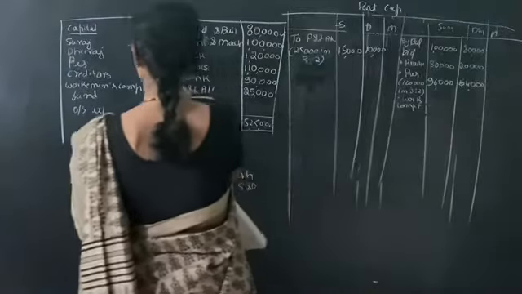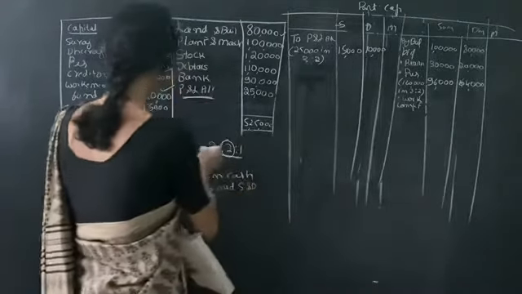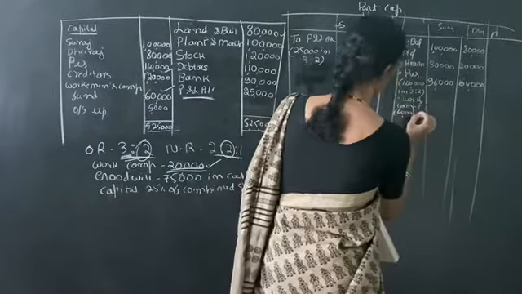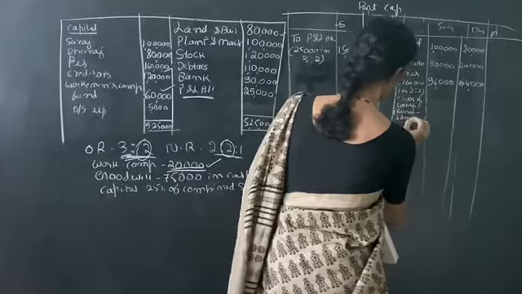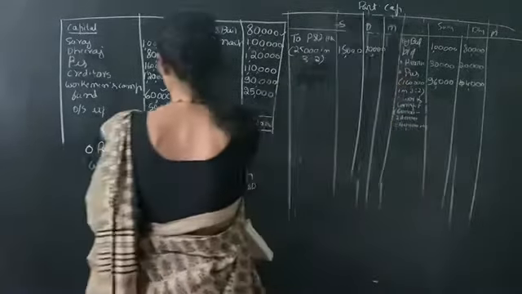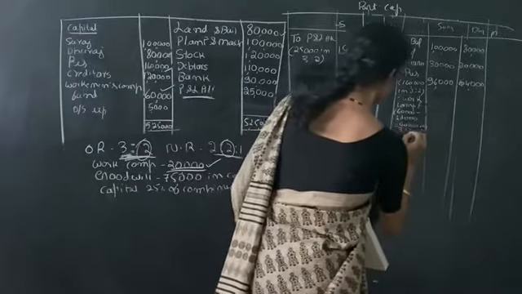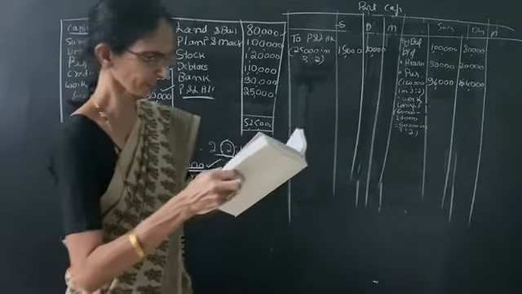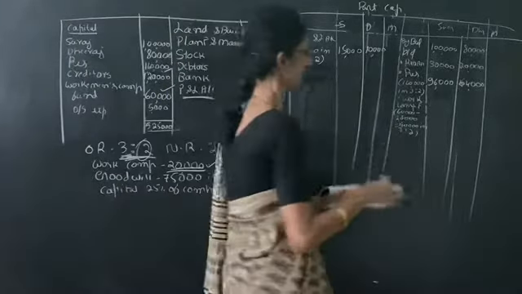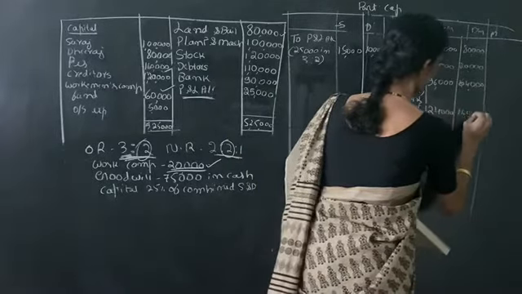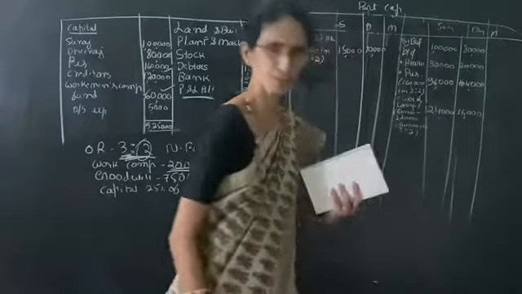So out of that, how much is it? 60,000. Here it is given that it is only 20,000. So 60,000 minus 20,000 is equal to 40,000. It should also be distributed in the old ratio, that is 3:2. So 40,000 in 3:2 is 24,000 and 16,000.